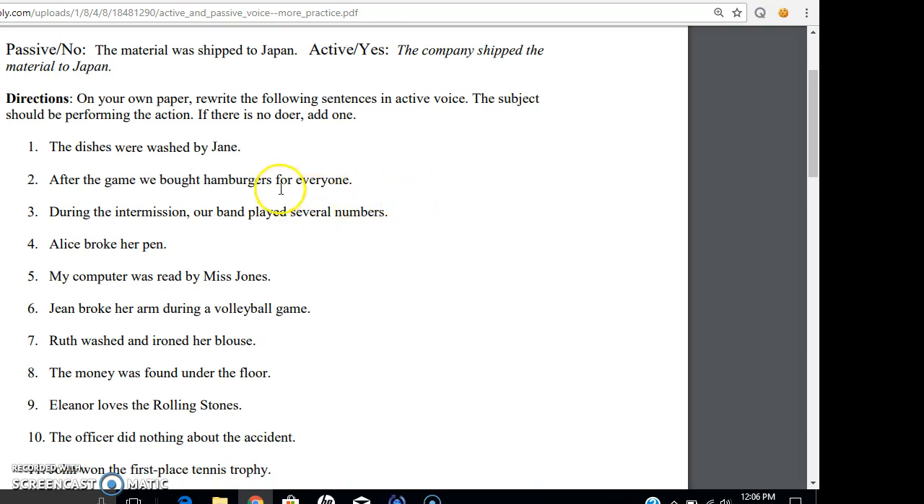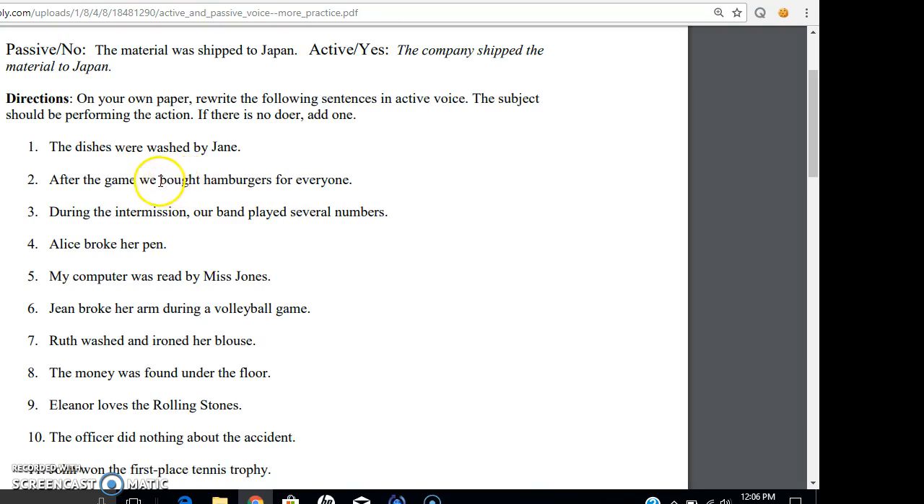Okay, looking at number 2. After the game, we bought hamburgers for everyone. All right, we have a prepositional phrase here, we have one here, and remember, we always look out for prepositional phrases to make sure that they don't confuse us. Well, what is our action in this sentence? What's being done? Well, somebody bought. Looking at this, how many verbs are there? Well, there's only one. Here's your clue. If there's only one verb, that's going to be active voice, because passive voice always has to have at least one more verb. If you only have one, that makes it active.